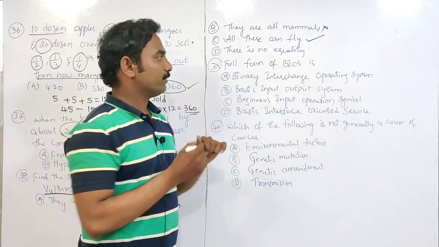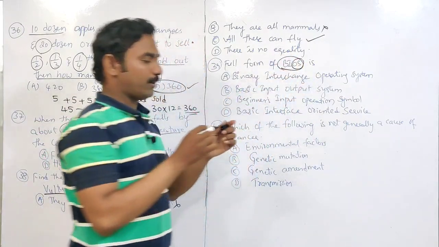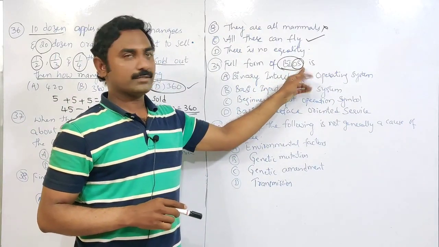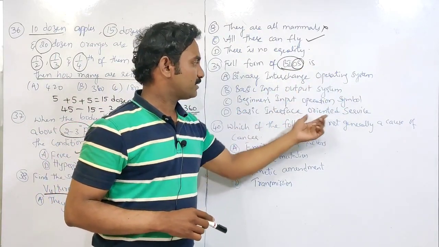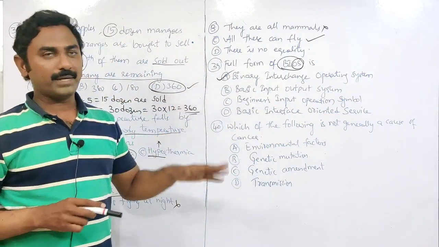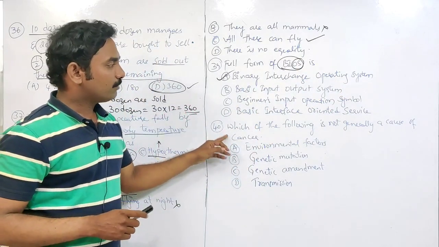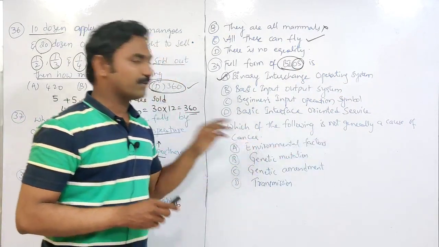Full form of BIOS. I think you know what is BIOS. BIOS is an operating system. OS, operating system. So you have operating system here in first option itself. Only BIOS is an operating system: Binary interchange operating system.